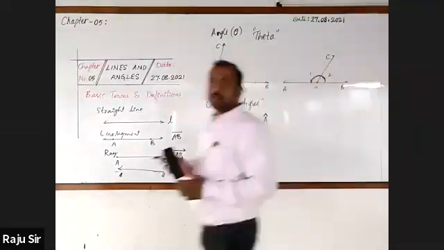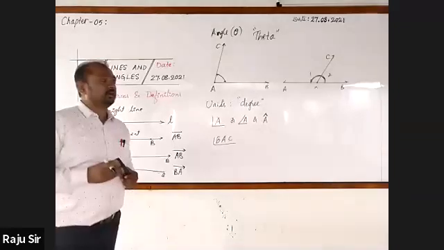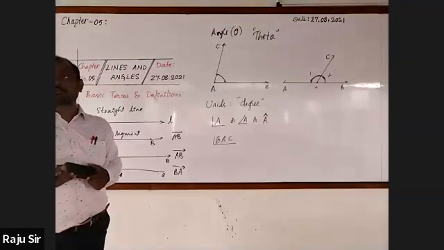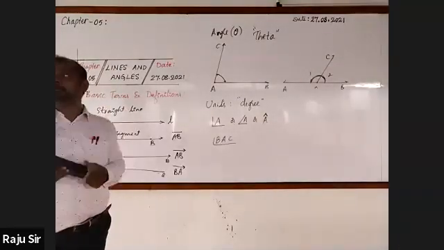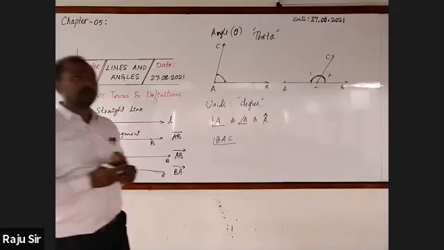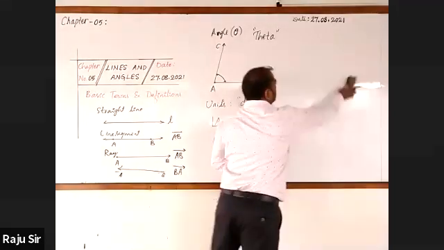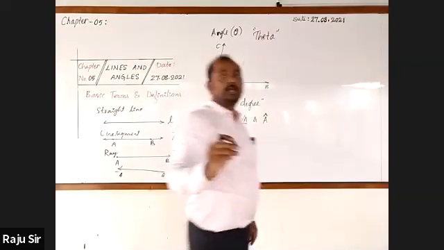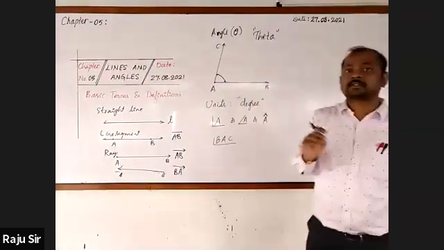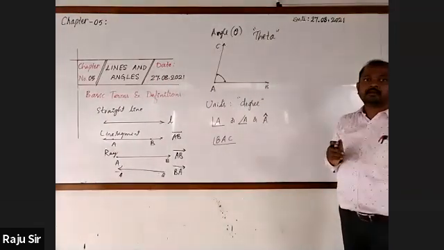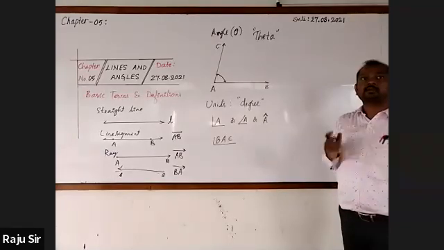Then you are also very familiar with types of angles based on their measurements. Now, just observe: how many sides are there with respect to an angle? Two sides.